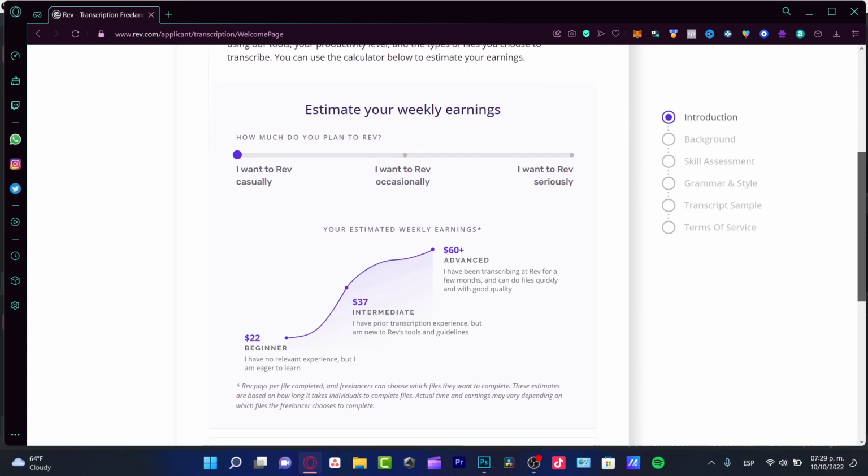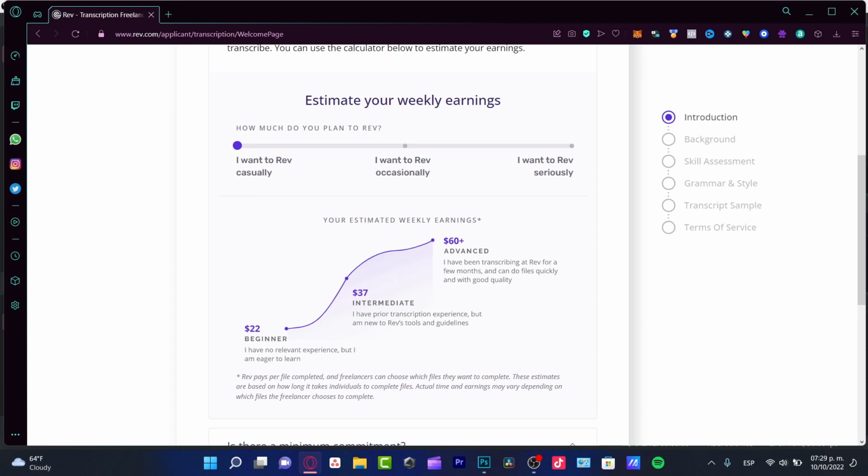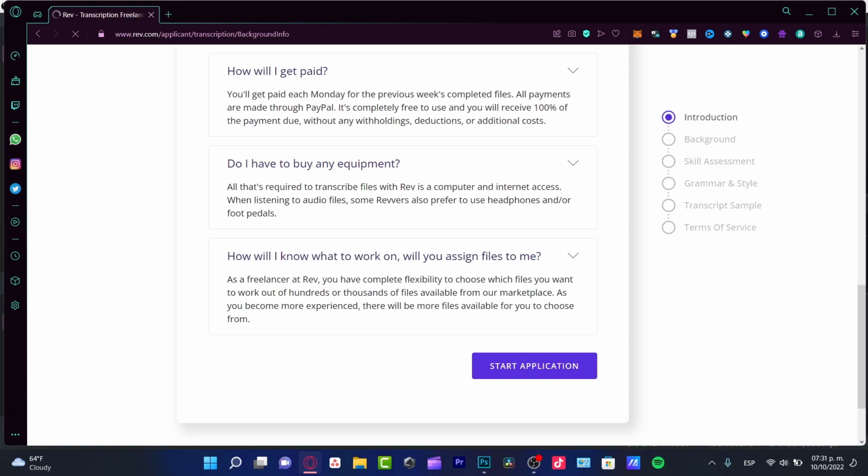So for example, if you want to just use Rev.com as a casual job, and you are a total beginner, your estimated weekly earnings are like $22 or maybe $37. If you have just a little bit more experience, or if you're advanced, more than $60. If you want to use Rev a few more days, and I choose this option, my price is going to be really up. And if you really want to work with Rev seriously, you really want to stick around here, you can get up to $300. And I've heard that there are a bunch of people that have gained more than $5,000. So hit start application in order to continue.